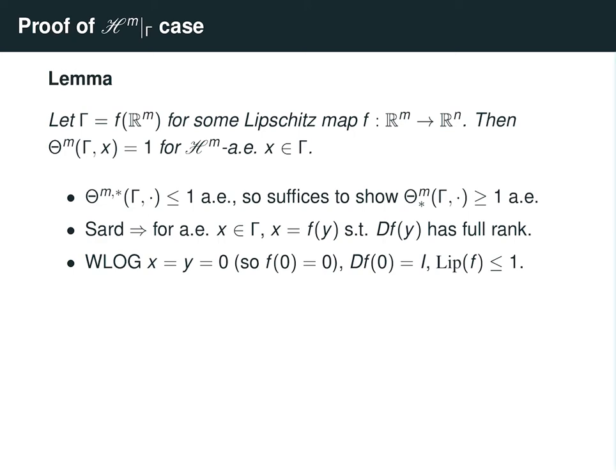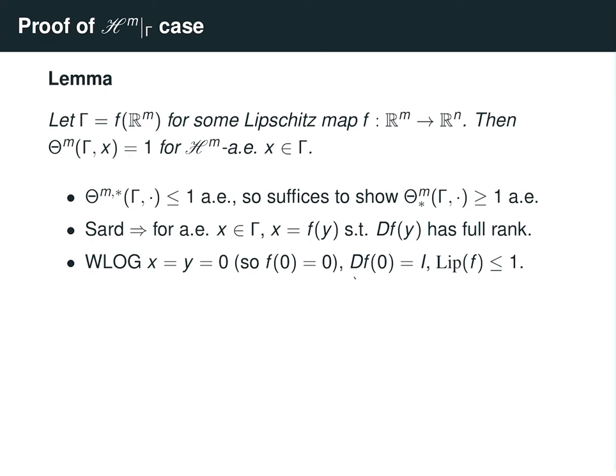So notice that if we prove that the lower density is at least 1 at the origin, then when we translate, this does not affect the value of the density because we have not changed the shape of our set gamma. So we're only changing the image of f. We're only changing the set gamma by isometries. So that means that if the lower density of this translated version of gamma is at least 1 at the origin, that will mean that the lower density of gamma at the original point x is also at least 1. So that's why without loss of generality, we can assume that x and y are both 0.